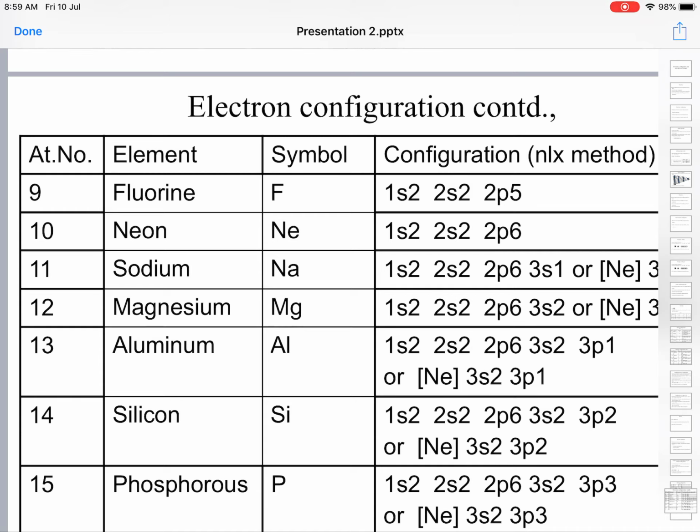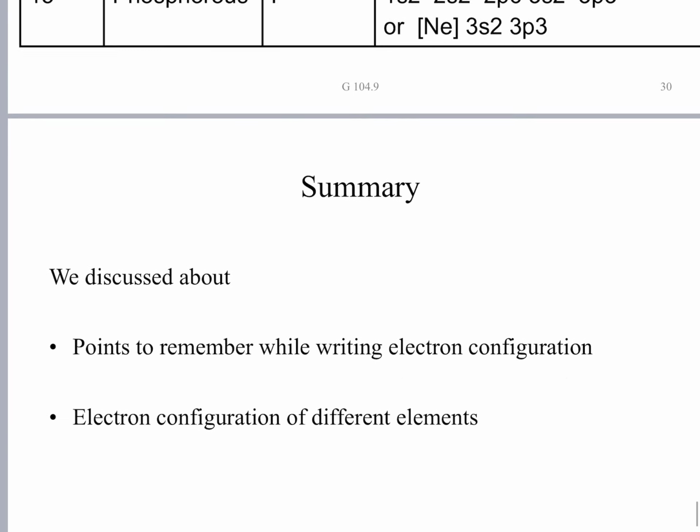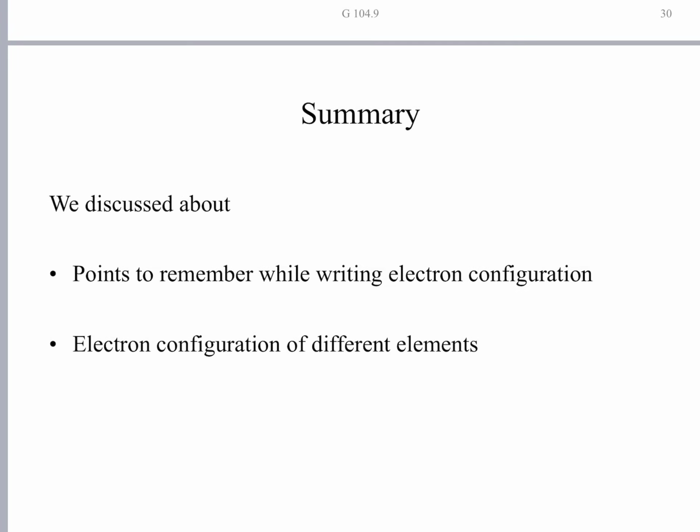This 1 stands for the principal quantum number n, s stands for l, and x is superscripted. The 2 is actually a superscript on the right hand side; it's not depicted here properly, but it is superscripted. This is the nlx method, which is more popular.